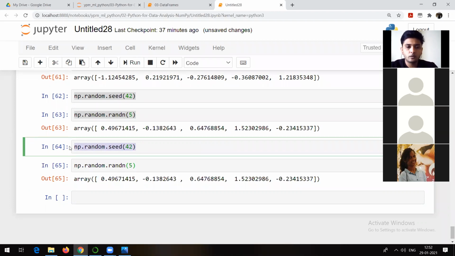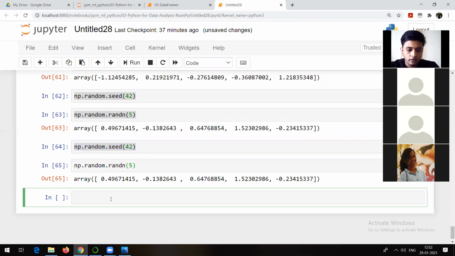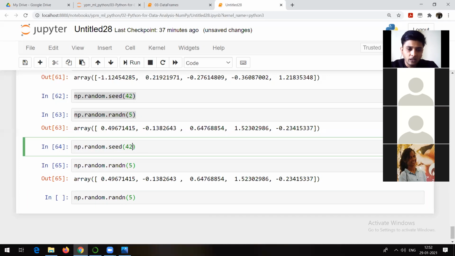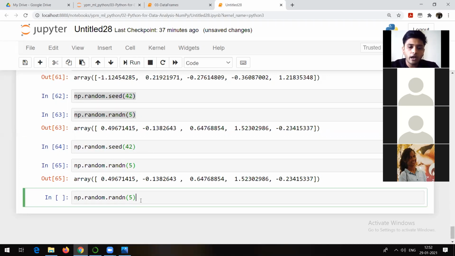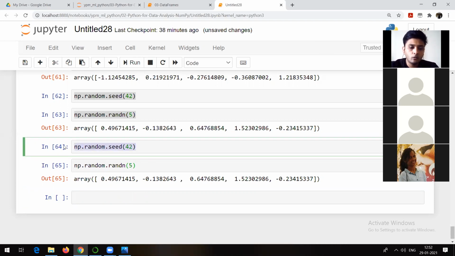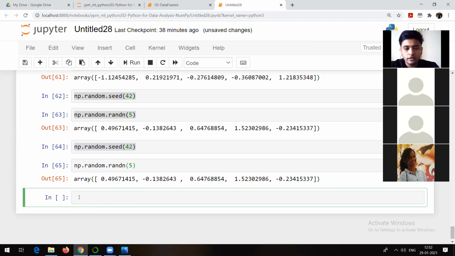I hope you people are able to understand. If you have any difficulty, just let me know. Okay. But sir, why 42? Again, instead of this 42, even if I write some other number, no problem. See, if I go here, that seed command is going to work the same way. Now, why this 42?